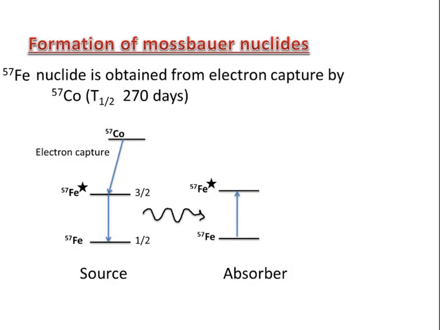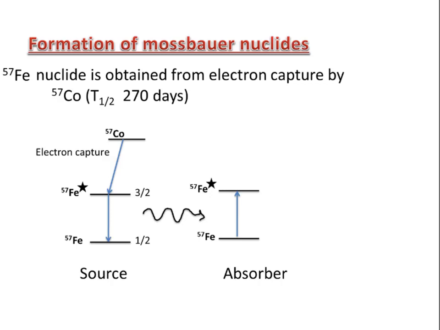Now, the next point is the formation of Mossbauer nuclides, that means preparation of source nuclides. In Mossbauer spectroscopy, different sources are used with respect to the sample. Mossbauer spectroscopy requires the use of solids or crystals, which have the probability to absorb the photon in a recoilless manner. Many isotopes exhibit the Mossbauer characteristic, for example, iron, ruthenium, tin, iodine, tungsten, iridium, gold, gadolinium, dysprosium, terbium, ytterbium.